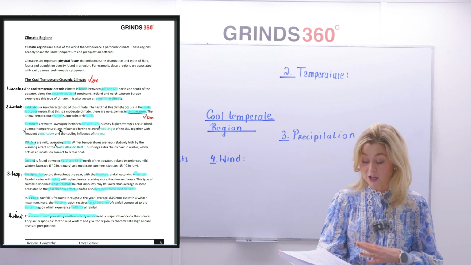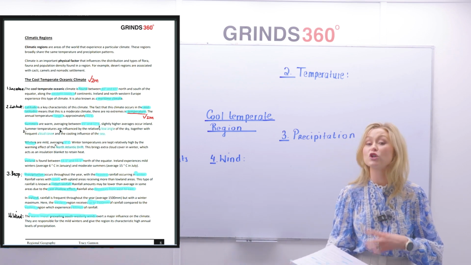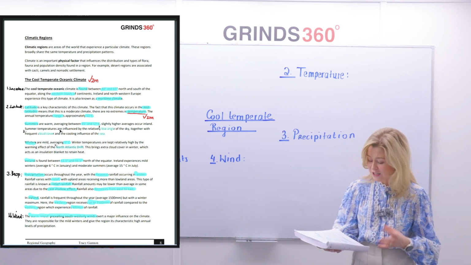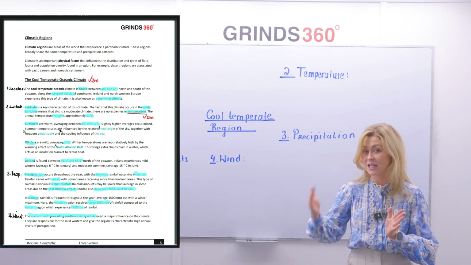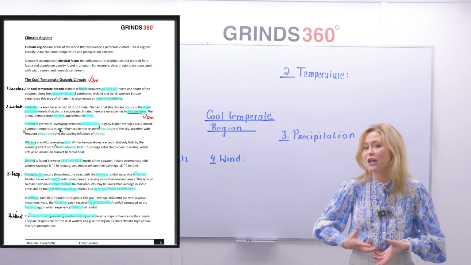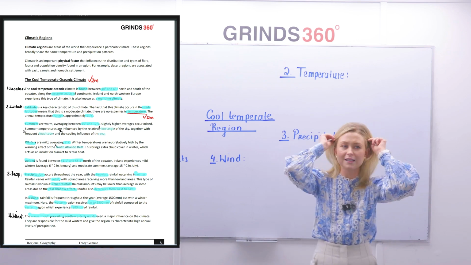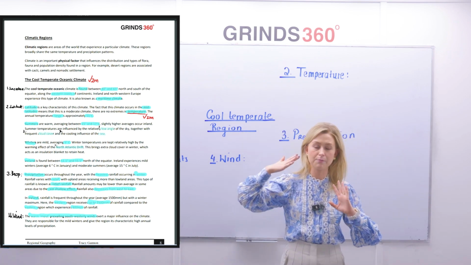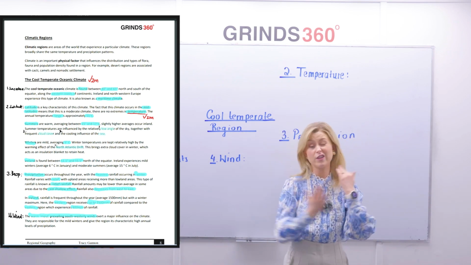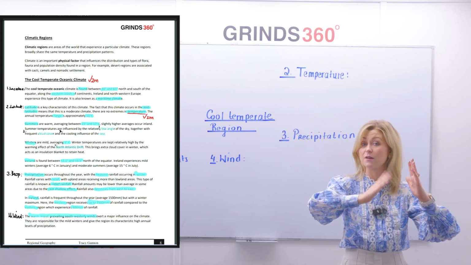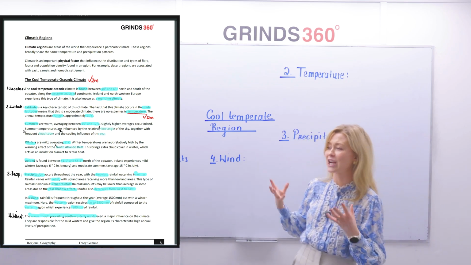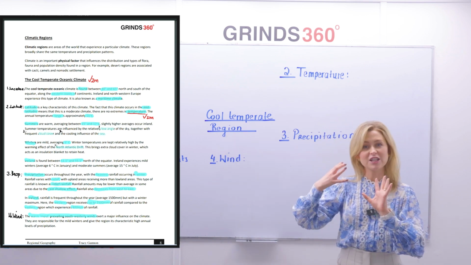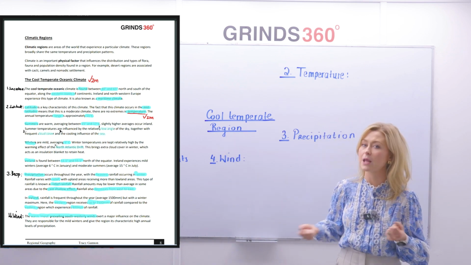Rainfall amounts may be lower than average due to the rain shadow effect. Rainfall also decreases from west to east. Now, what is a rain shadow effect? Well, if you've ever been standing outside your house and the rain was pelting down, and you said, okay, I'm going to go to the opposite side of this house, and you're sheltered by that wall. That's what a rain shadow effect actually is. It's basically that shelter like a wall, but usually from mountains.